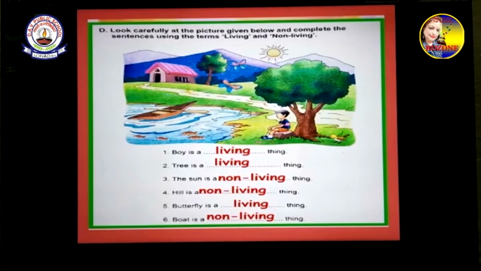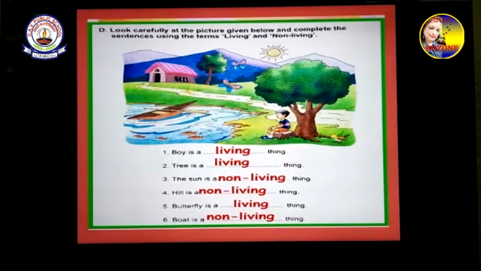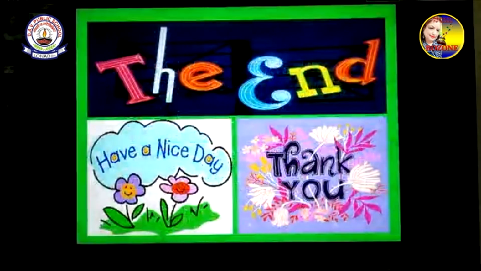Hill is a non-living thing. The hills, the mountains are non-living. Butterfly is a living thing, or has all the features of living things. Boat is a non-living thing. And you will also fill in your book in this manner.